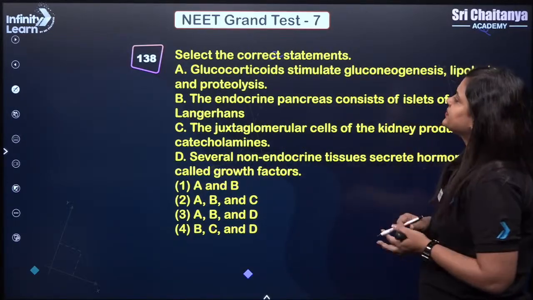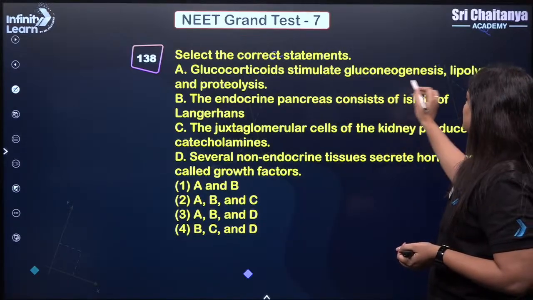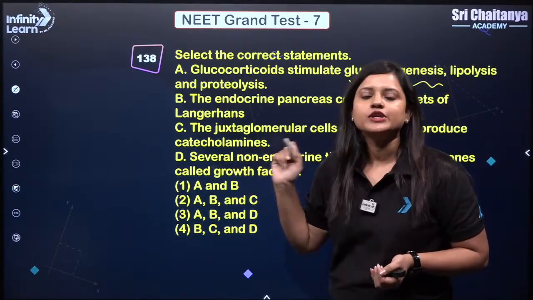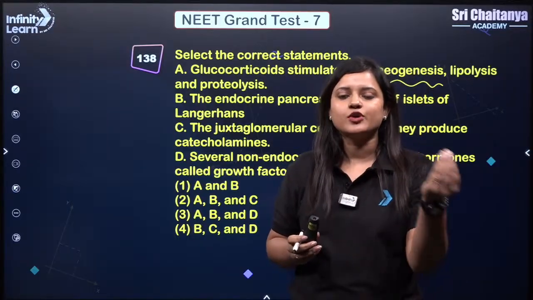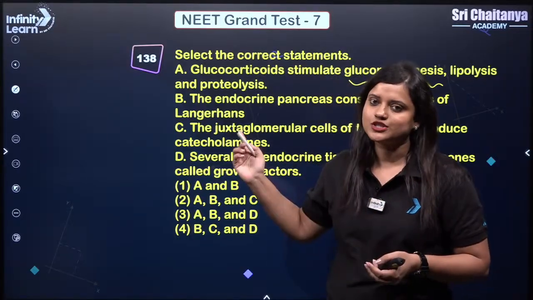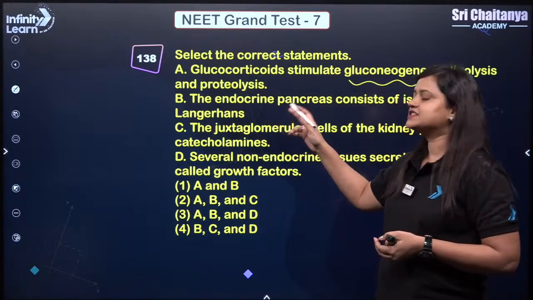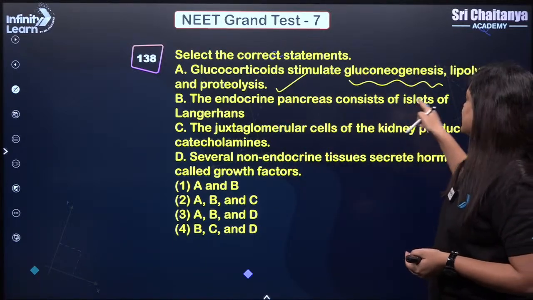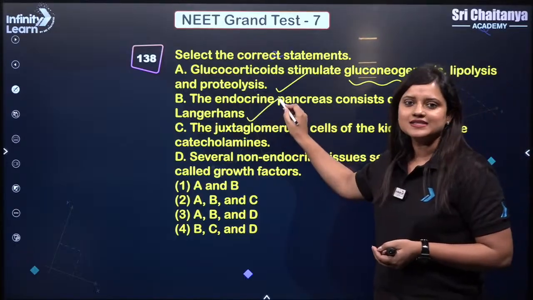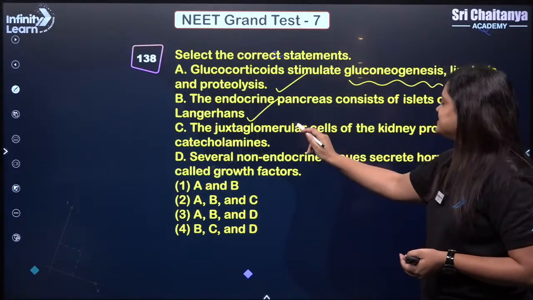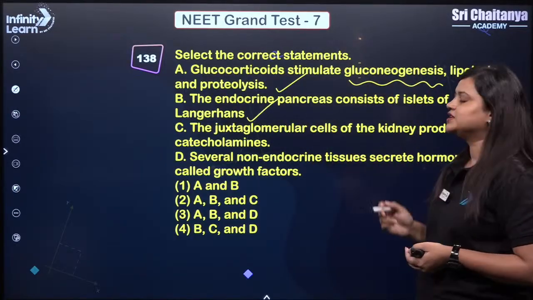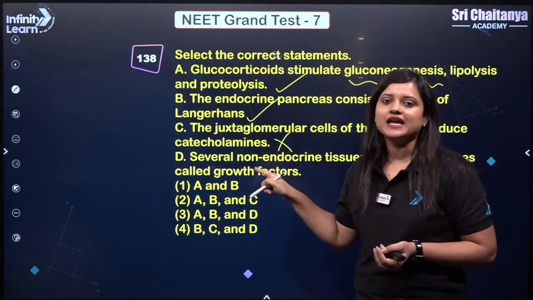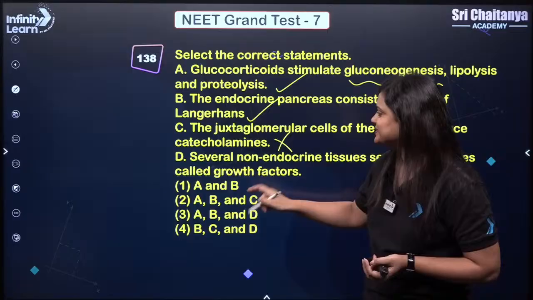So pay attention. Glucocorticoids stimulate gluconeogenesis, lipolysis and proteolysis. Gluconeogenesis is the formation of glucose from non-carbohydrate sources, and this is true. Lipolysis and proteolysis are the breakdown of lipid and protein, that is right. The endocrine pancreas consists of islets of Langerhans, absolutely correct. The juxtaglomerular cells of the kidney produce catecholamines, not at all. Catecholamines are produced by the adrenal medulla, am I right?